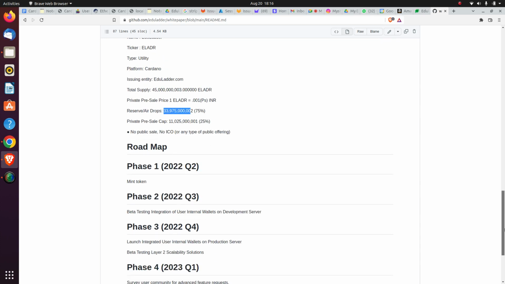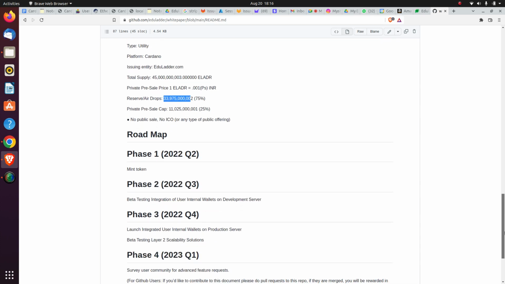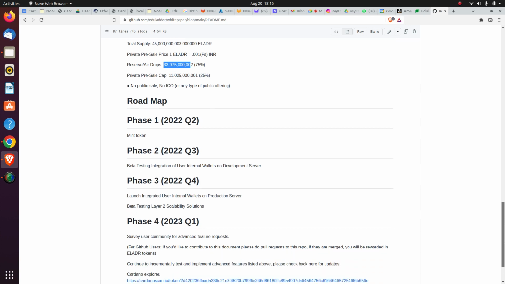So we have a roadmap. Phase 1 is minting the token, beta testing, and integration. Phase 2 is what we are in right now. So what does phase 2 mean? We are integrating the Cardano blockchain wallets in our platform, which means that right now there is no integration of the Cardano blockchain platform available in the Eduladder website.